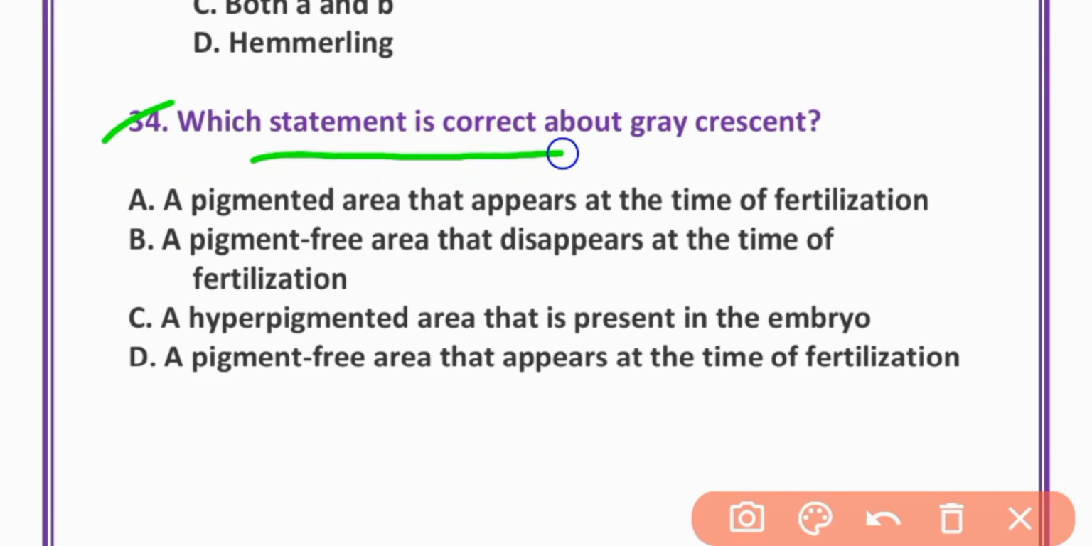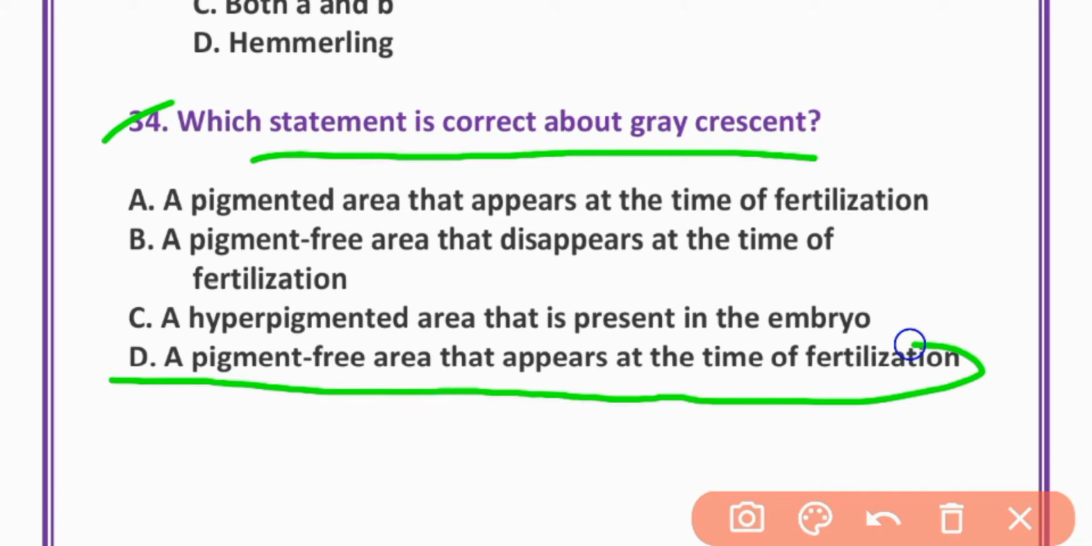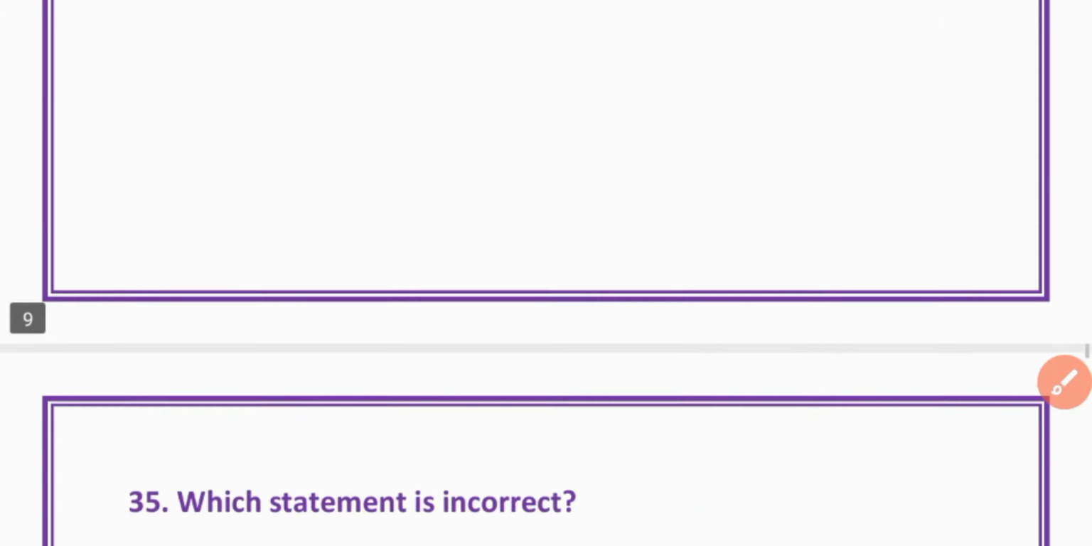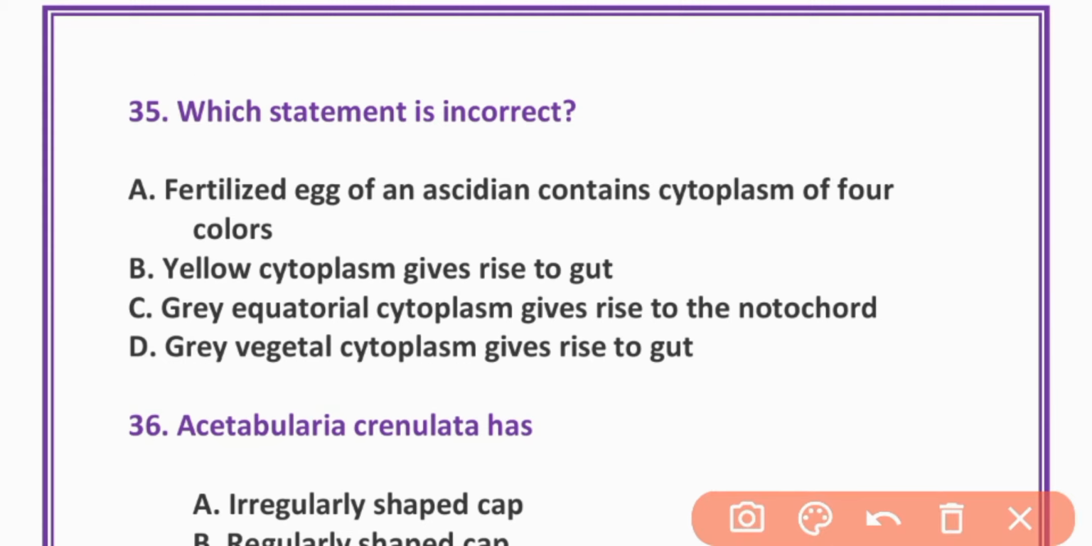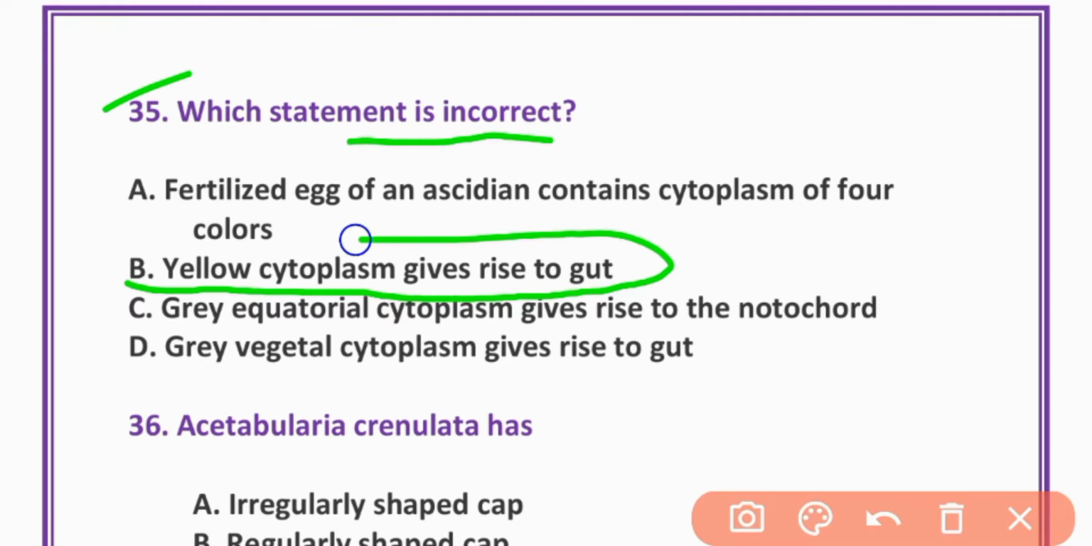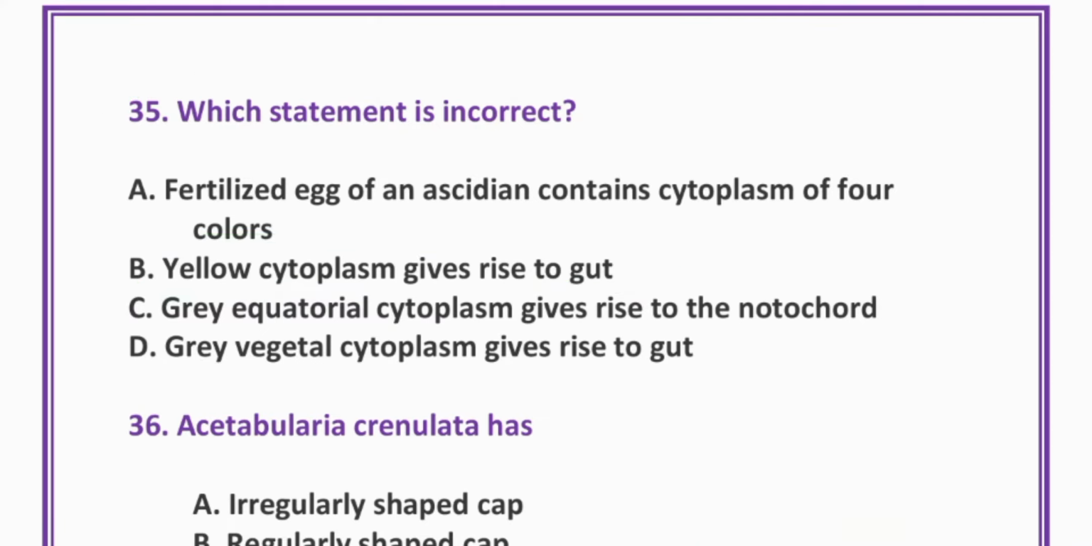Which statement is correct about gray crescent? Option D. A pigment-free area that appears at time of fertilization. Option D is correct. Which statement is incorrect? Yellow cytoplasm gives rise to gut is incorrect. Option B is incorrect.